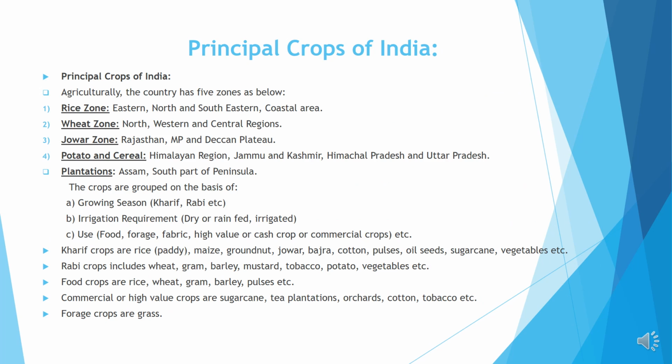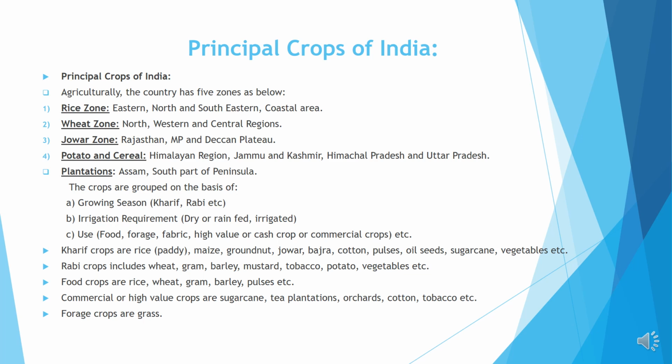Principal crops of India. Agriculturally, the country has 5 zones as below. Rice zone, eastern, north and southeastern coastal area. Wheat zone, north, western and central regions. Jowar zone, Rajasthan, MP and Deccan Plateau. Potato and cereal, Himalayan region, Jammu and Kashmir, Himachal Pradesh and Uttar Pradesh. Plantations, Assam, south part of peninsula.